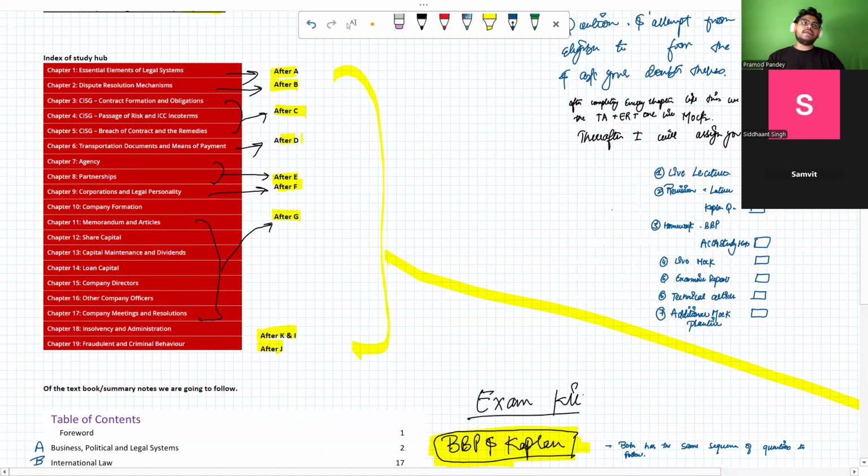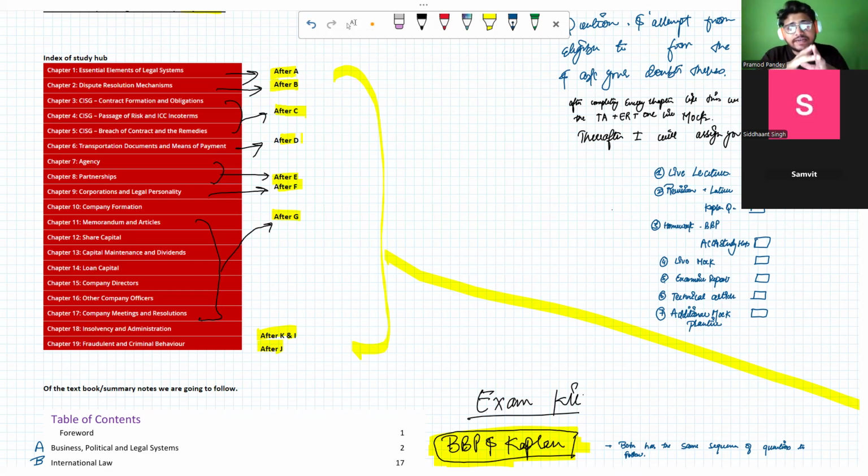You know that ACCA used to have two approved publications, the BPP and the Kaplan. By the time the ACCA Study Hub came, that approval was no longer there for BPP and Kaplan, but they are still prepared by the same existing or examining members of ACCA. So ACCA is not directly approving them, but the members who used to prepare them before are still preparing the same. The index which I have pasted here is coming from your ACCA Study Hub.